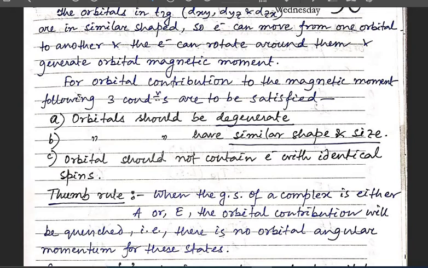Second, the orbitals should have similar shape and size. And number three is that the orbitals should not contain electrons with identical spins.